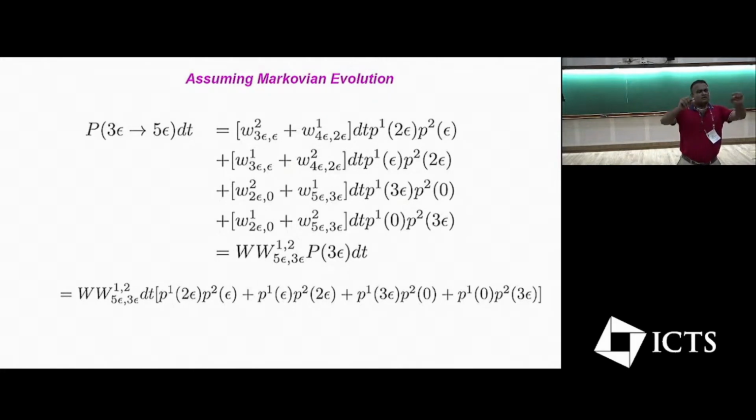No, but in case I'm, I mean, I don't understand why you are writing P1 of 2 epsilon times P2 of epsilon, for example. I mean, why should it be a product of the two probabilities?